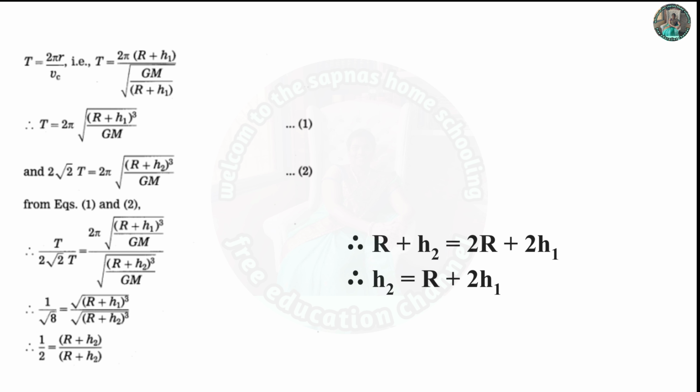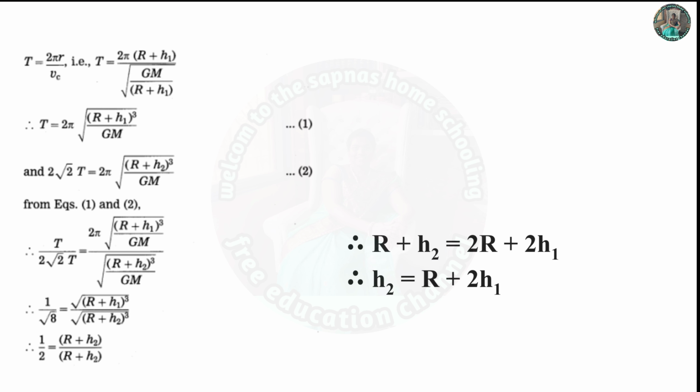This is the first equation. And 2√2 T is equal to 2π √((R + h2)³/GM), this is the second equation. From equation 1 and 2, T upon 2√2 T is equal to 2π√((R + h1)³/GM) upon 2π√((R + h2)³/GM).